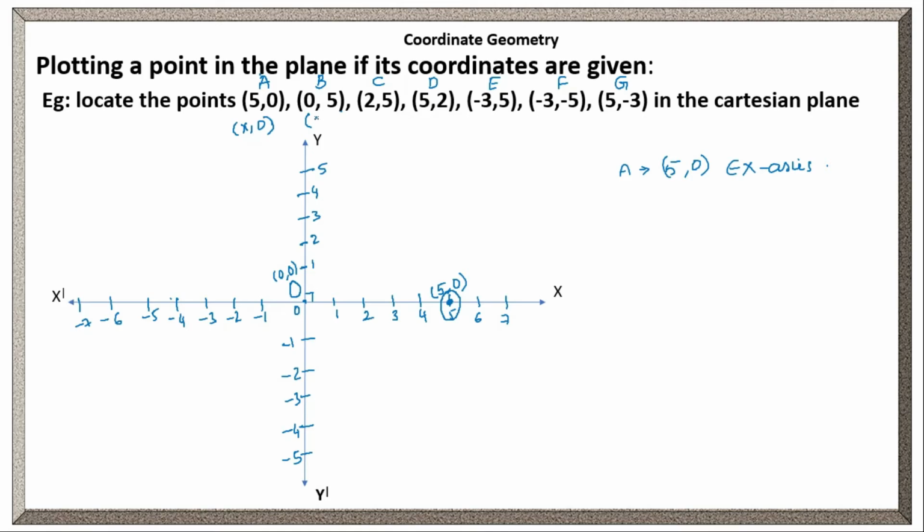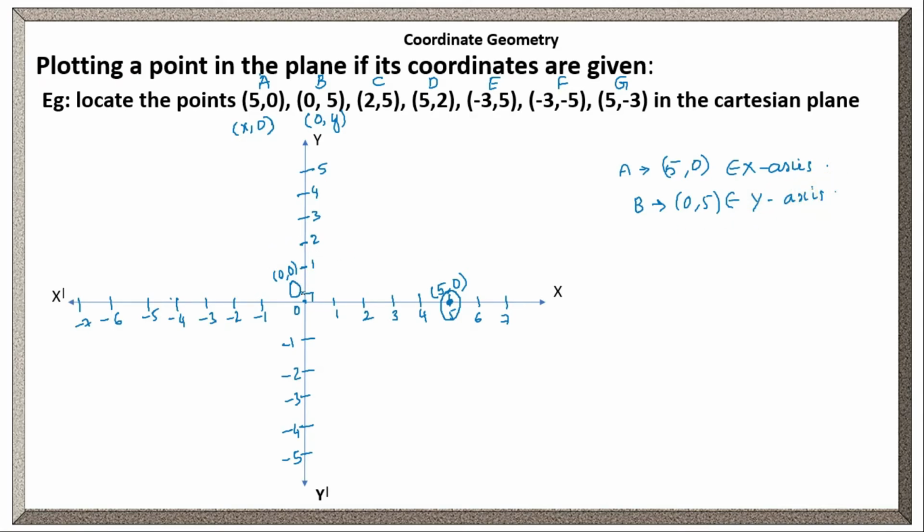0, 5. Whenever the x coordinate value is 0, it belongs to the y-axis. Here the x coordinate is 0, so it is in the form of 0, y. That means point B, 0, 5, belongs to the y-axis as the x coordinate value is 0.